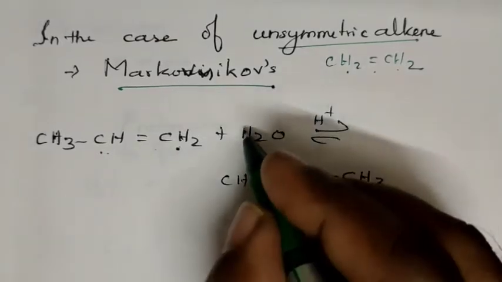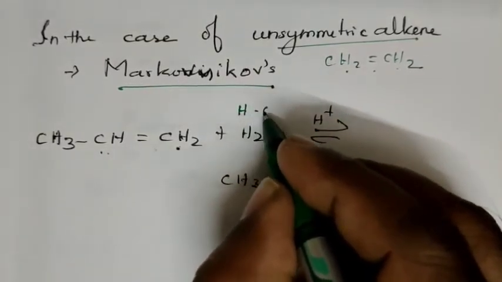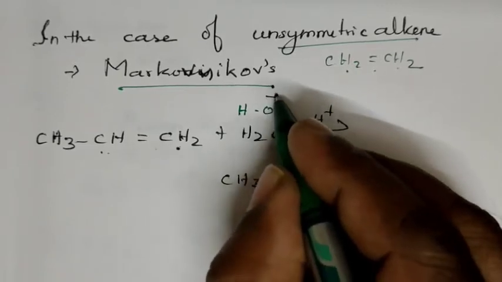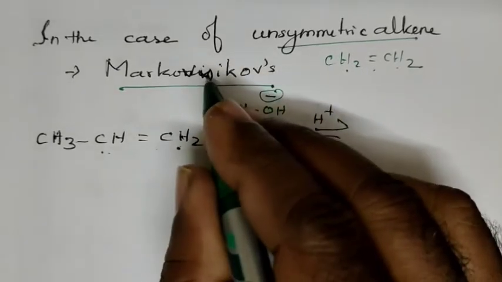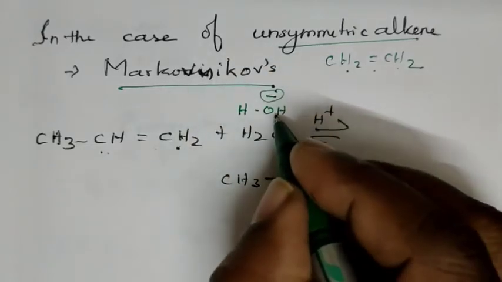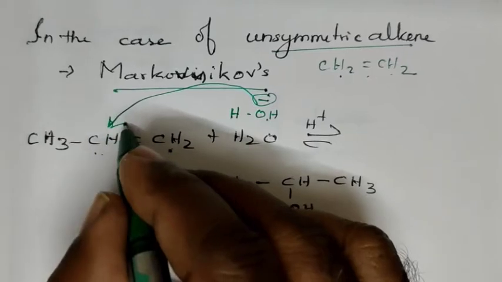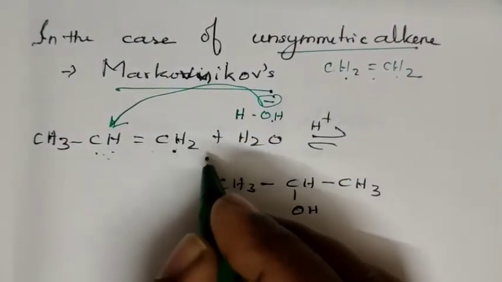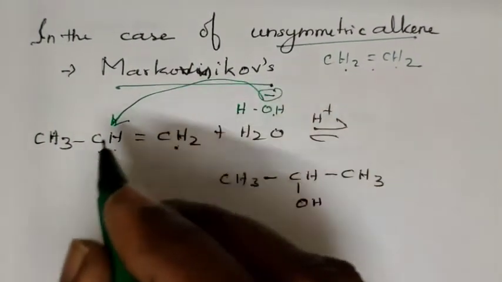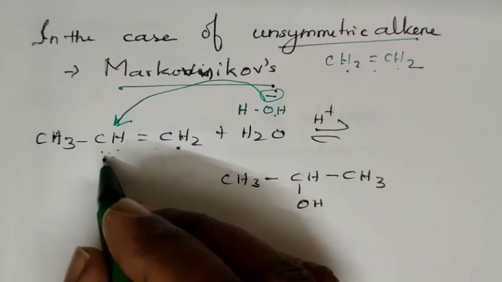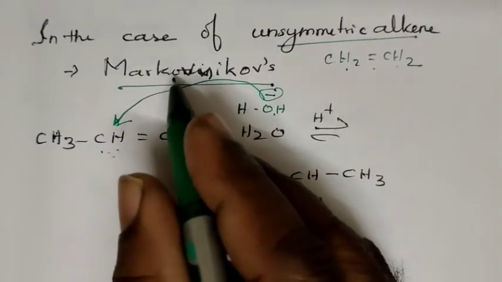Markovnikov addition means the negative part of the addendum. Example here, as you know, water means HOH. Here OH is the negative part. As per Markovnikov rule, the negative part of the addendum goes to the double bonded carbon which is lesser in hydrogen. That is called Markovnikov rule.